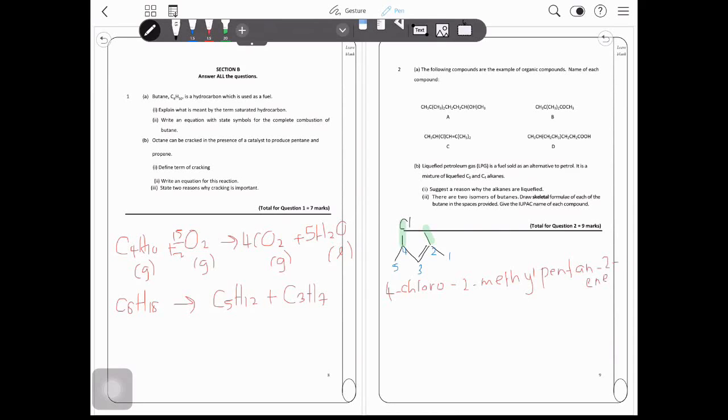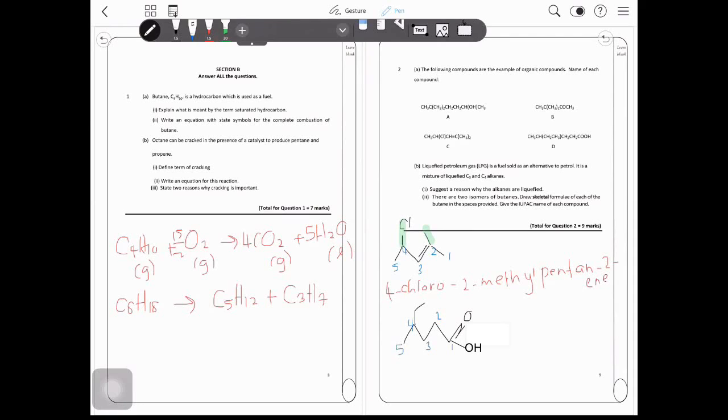Let's go into compound D. 1, 2, 3, 4, 5, and then we have C double bond O, OH. At carbon number 4 we have an ethyl substituent. We must start counting from the right, because the C double bond O, OH will always be the first carbon: 1, 2, 3, 4, 5.